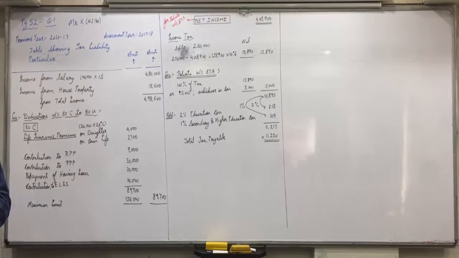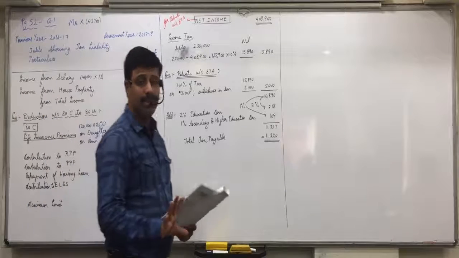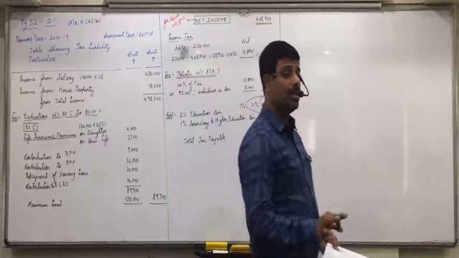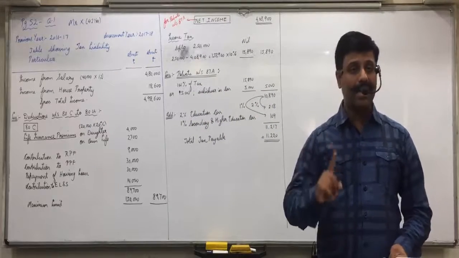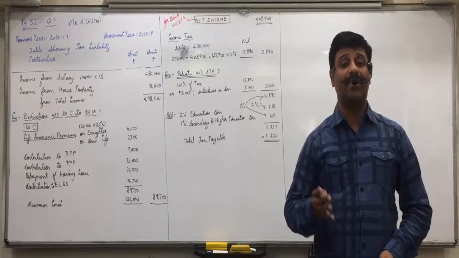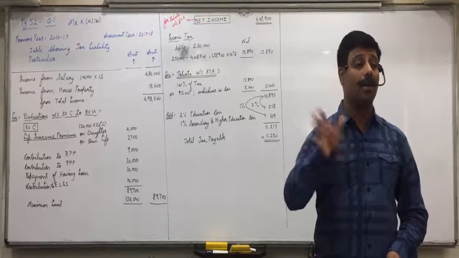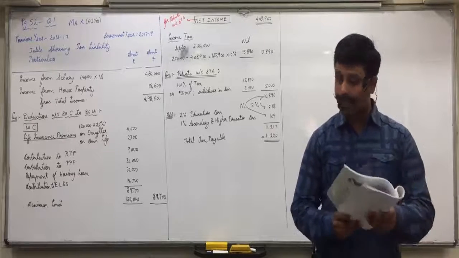Payment should be made by check, maybe by bearer, cross or account pay. Check means any mode of bank. Cash should not be paid for this premium. If you pay it in cash, you will not get the deduction of 80D. Bank entry should be there. So check, debit card, credit card, NEFT, RTGS, IMPS is all allowed. Entry should be there in the passbook. Is everyone clear with this?